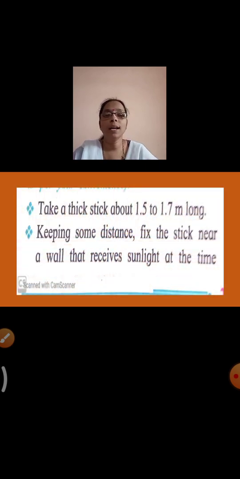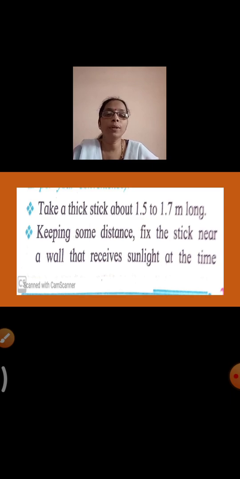Now, as I have told you about one activity, there is another activity you have to perform. What is that activity? Again, I'll just read out the steps. It's an easier one, and again this could be performed by you at home. In this activity, what you have to do is take a thick stick about 1.5 to 1.7 meter long.